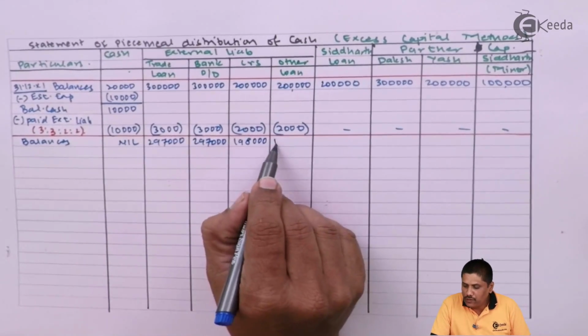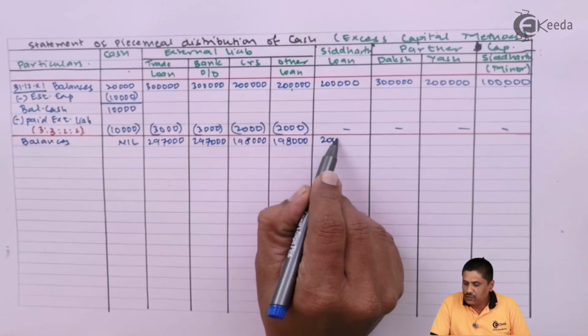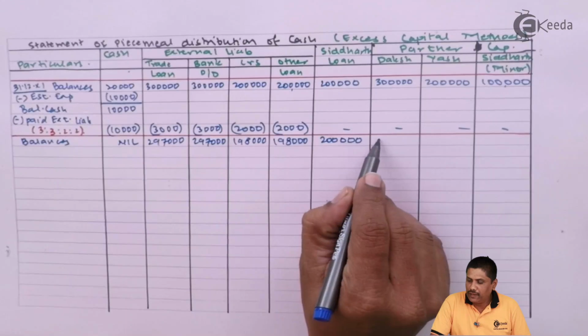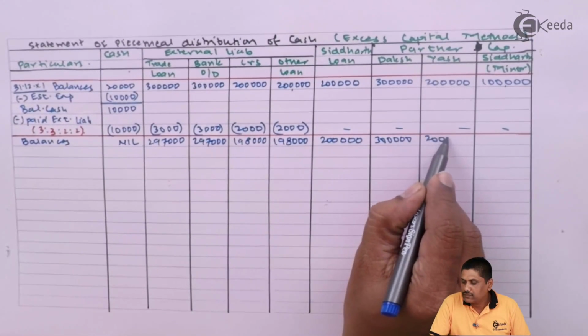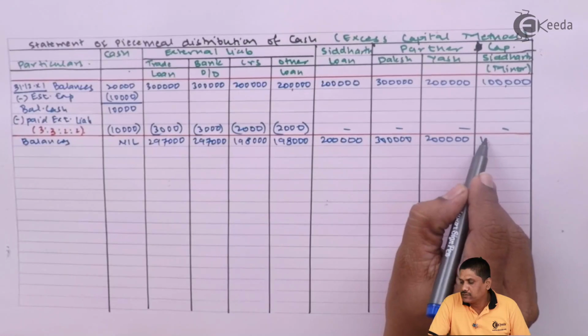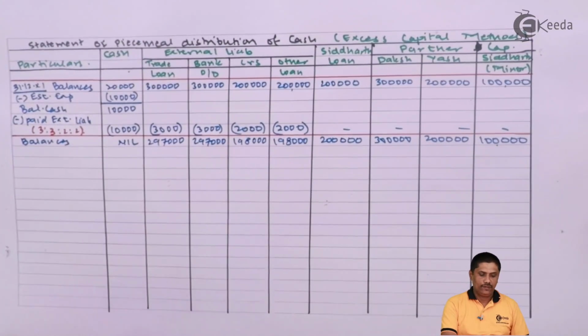Other loans also have become 1,98,000. Siddharth's loan of 2 lakhs has remained the same. Capital accounts of partners: 3 lakhs, 2 lakhs, 1 lakh. Okay, now let's see the next.